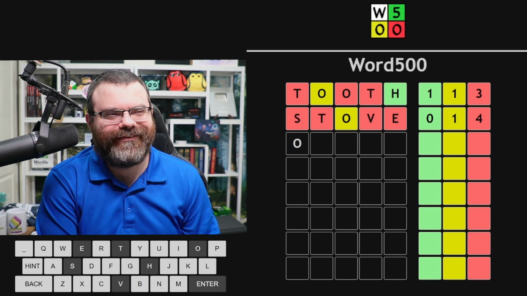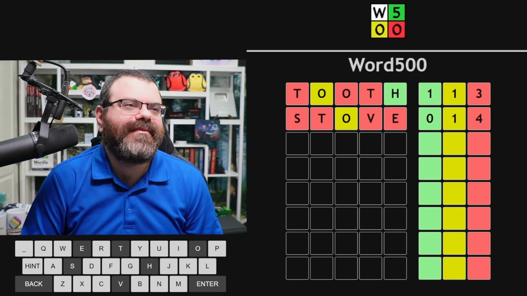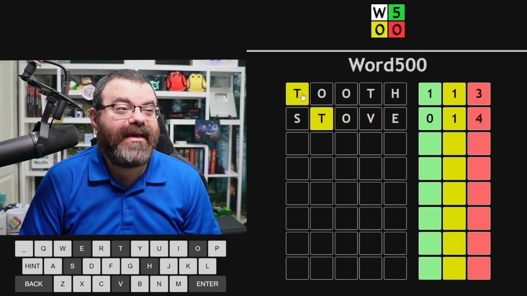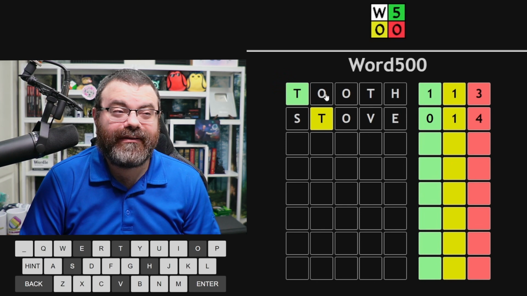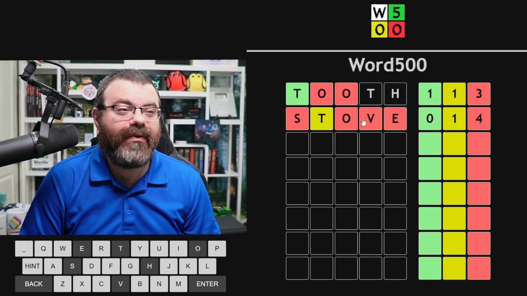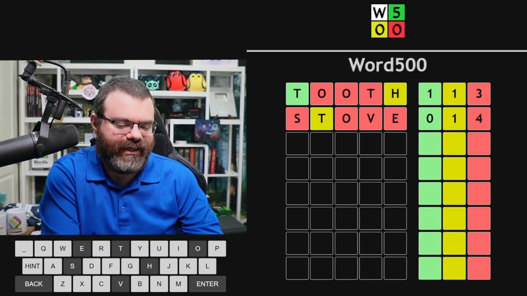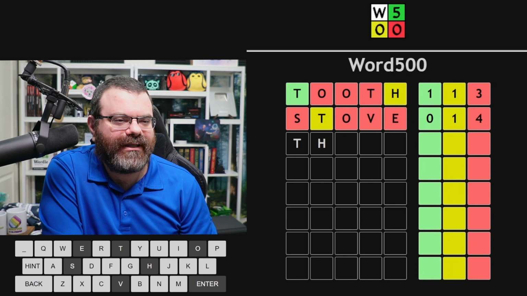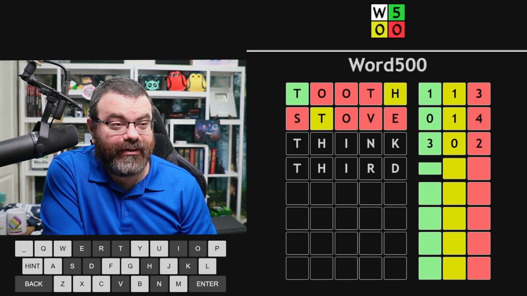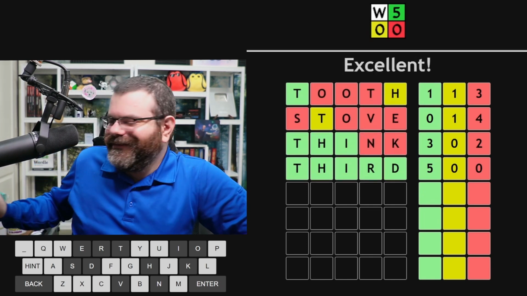No, that doesn't work. What was I thinking? I don't like this at all. Maybe we don't have an O. Maybe we have a T and not an O. So T yellow here. Maybe it is supposed to be green here. Let's try green there, so that we know O. So we always have an H. We definitely always have an H. I'm thinking TH at the start. I think this is perfect. Let's think of a word. THI maybe. Third. Third was our 4th guess. Nice. Okay. Wow.